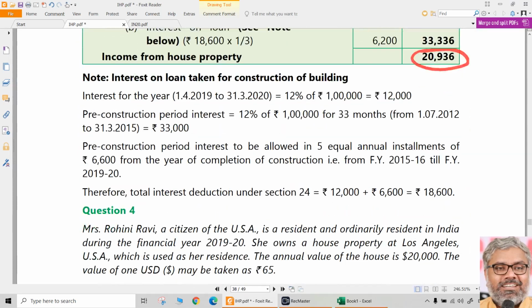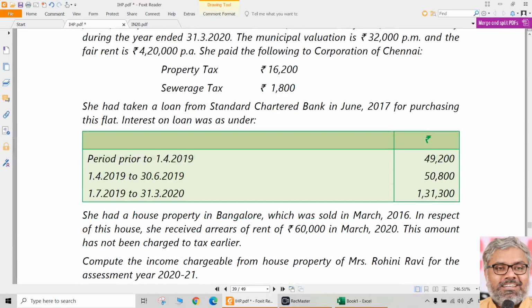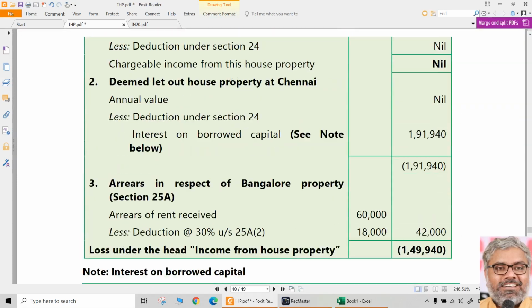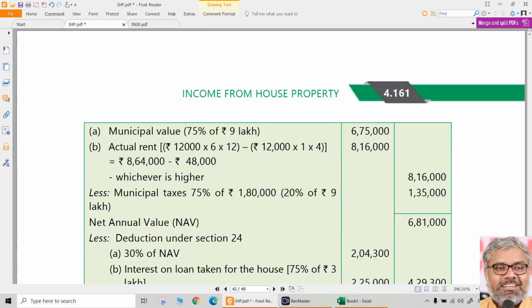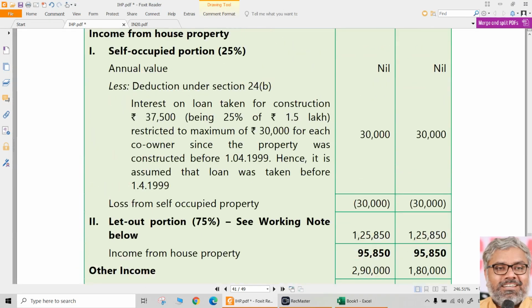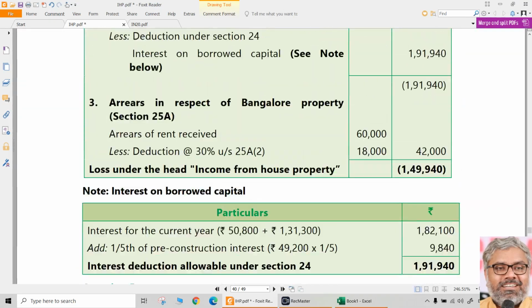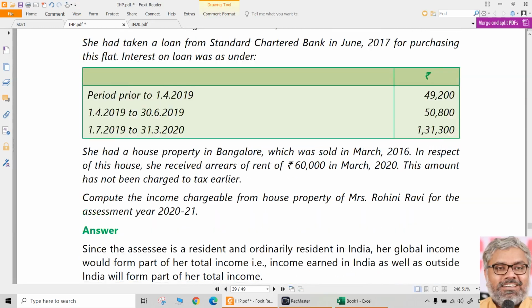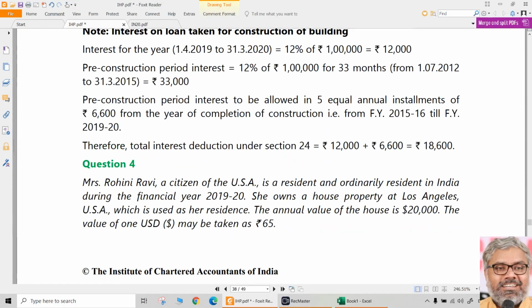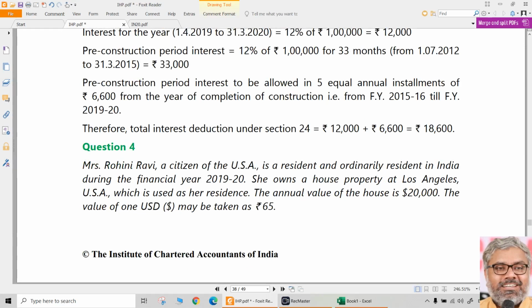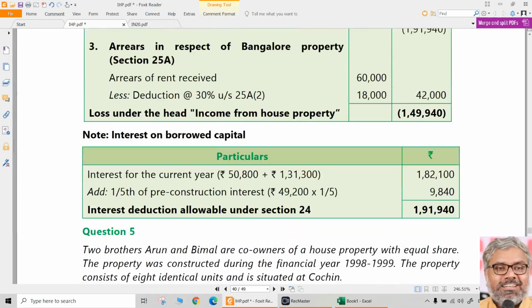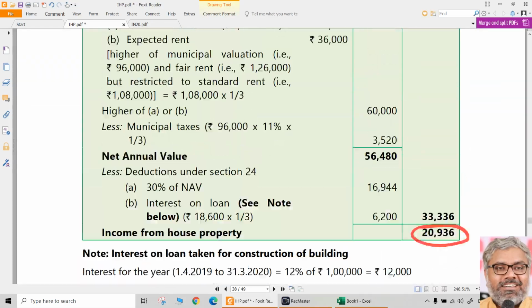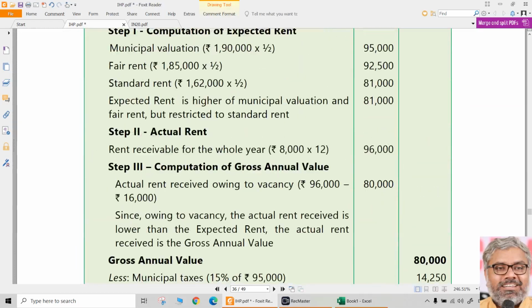That is one more question related to computation of income from house property in a different scenario. And questions number 4 and 5 we can also discuss in the next session. 5 is definitely the co-ownership question. 4 is also a little different, not that much different, but still it has its own point of property situated outside India. So questions number 4 and 5 we will discuss in the next session. Also along with that, question number 1 we will discuss in the next session.